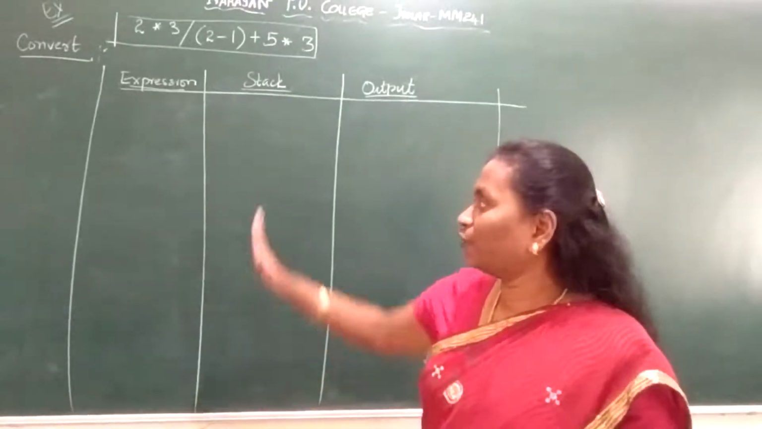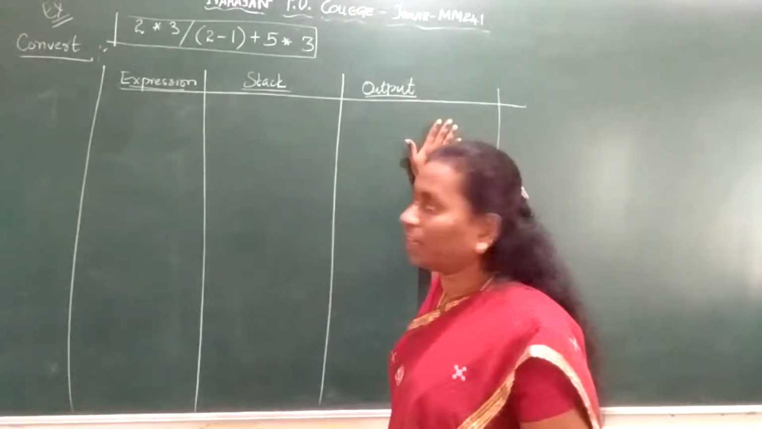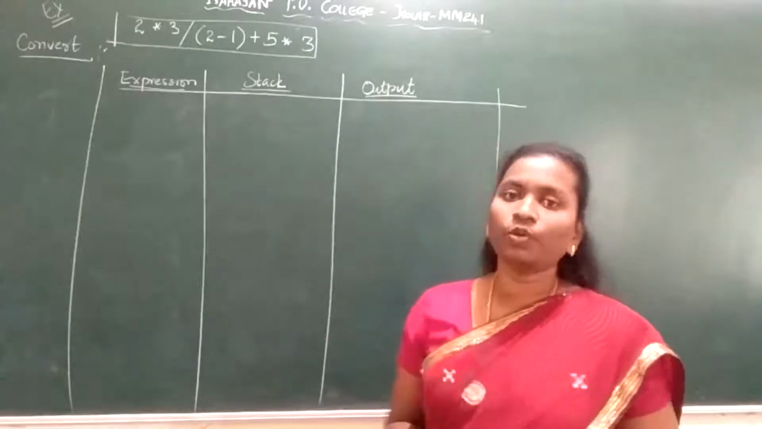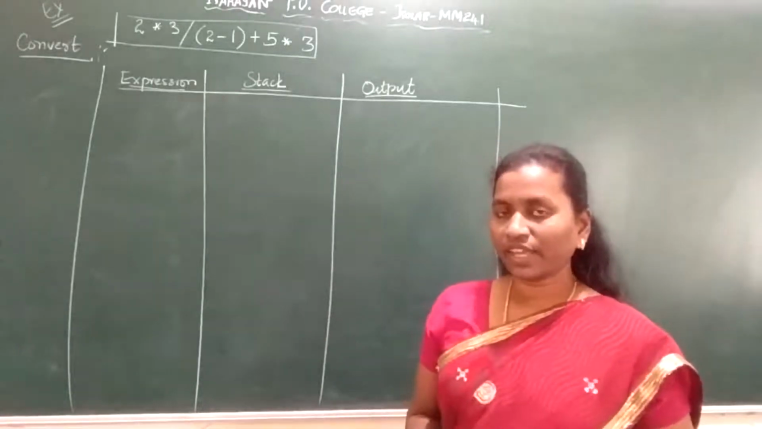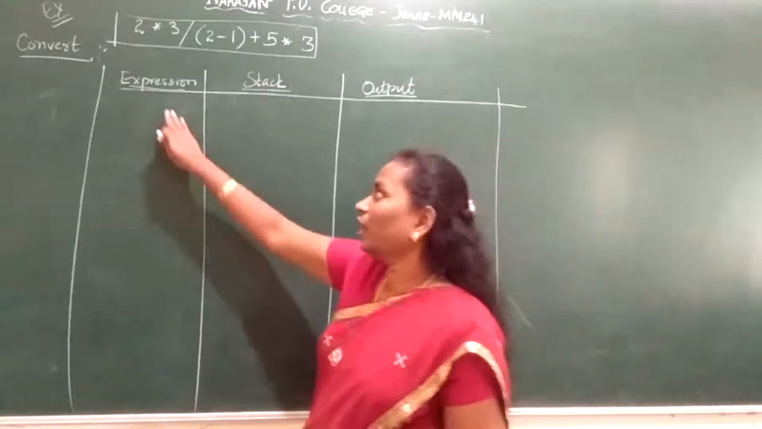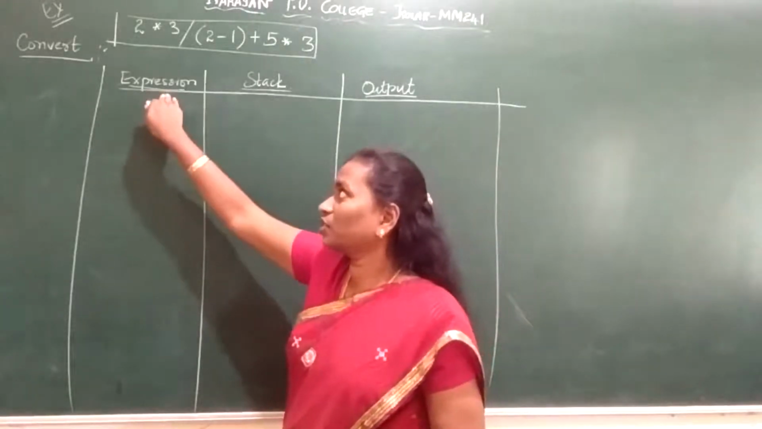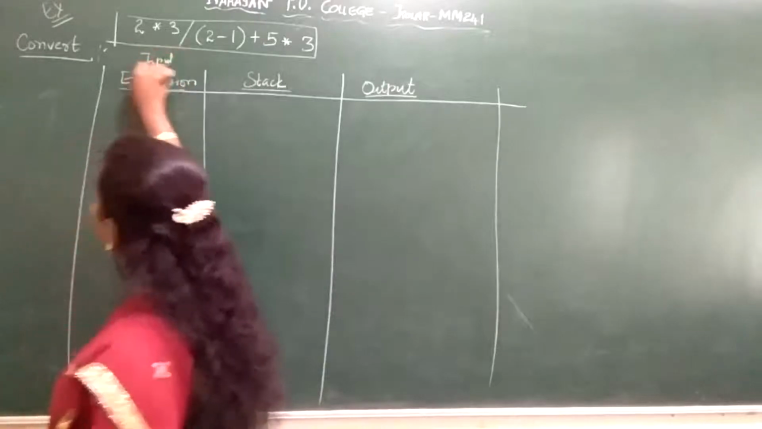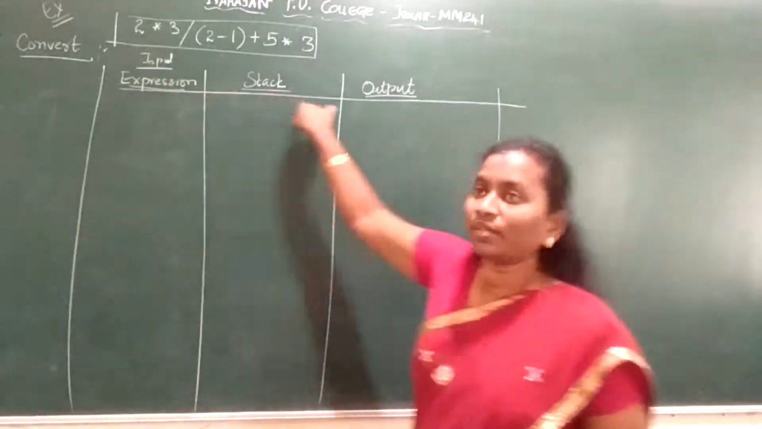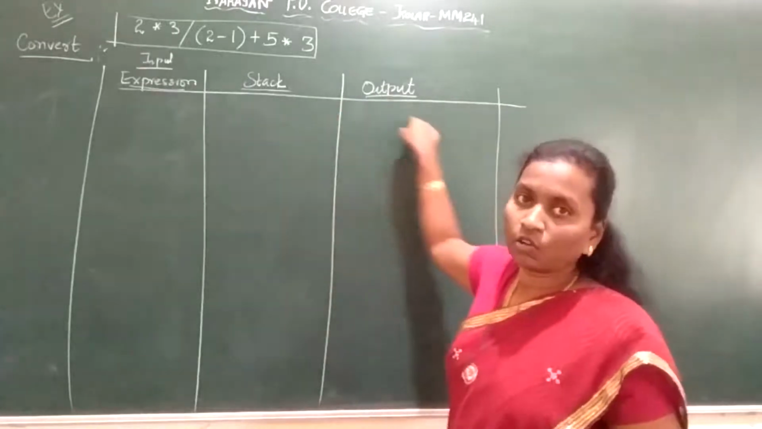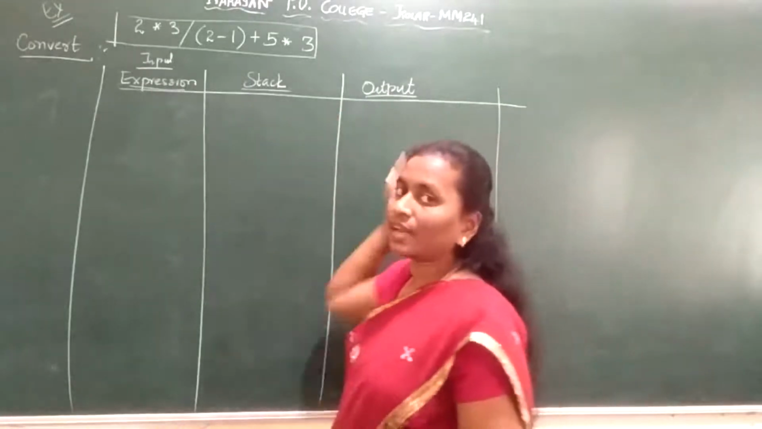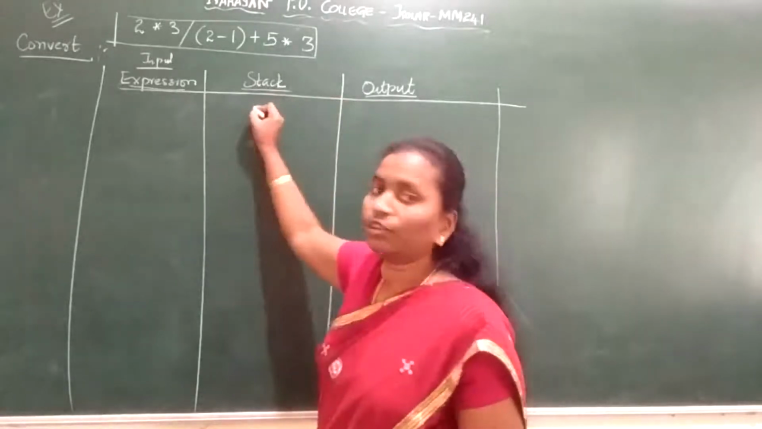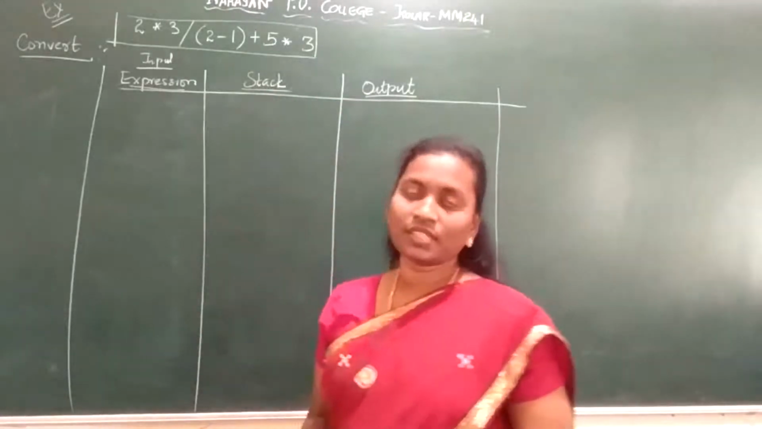So first we have to make 3 columns. You need to make 3 columns. One is for expression, next is for stack, next is for your output. If I encounter something in the expression, this is also called the input. In your input, if you encounter an operand according to the algorithm, where should we put it, in the stack or in the output? If you encounter an operand, you need to put it into the output. If you encounter an operator, you need to put it onto the stack. How to pop out the stack, I will tell you.